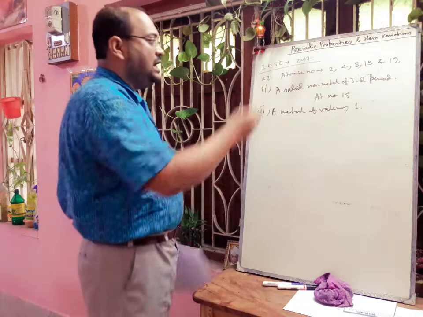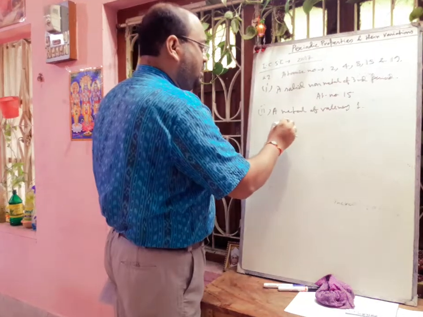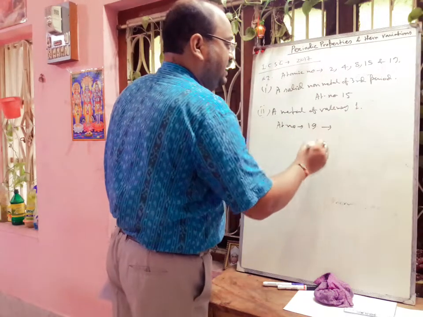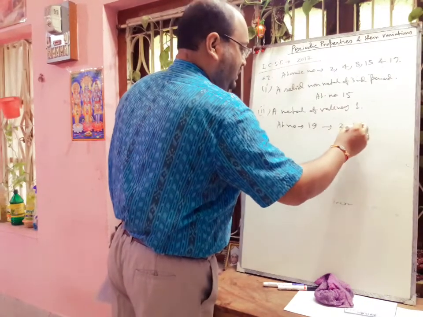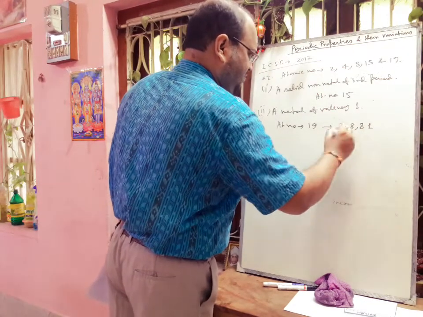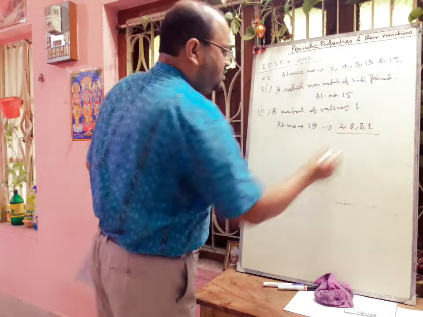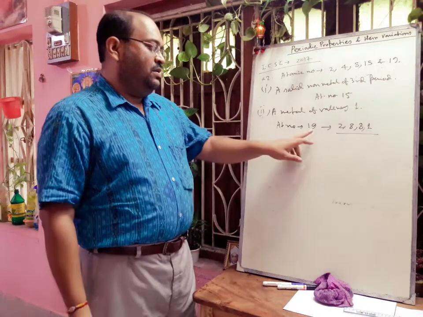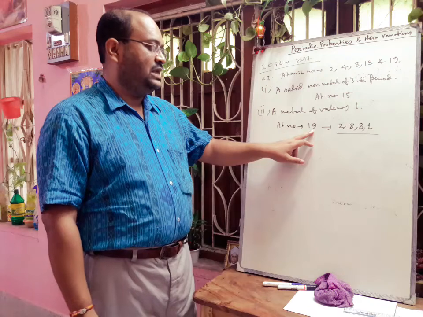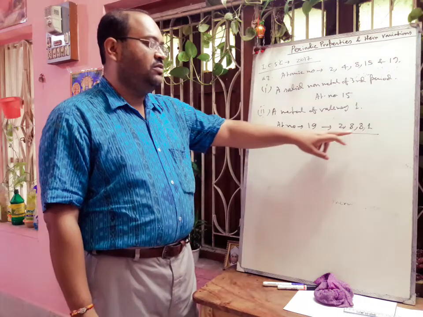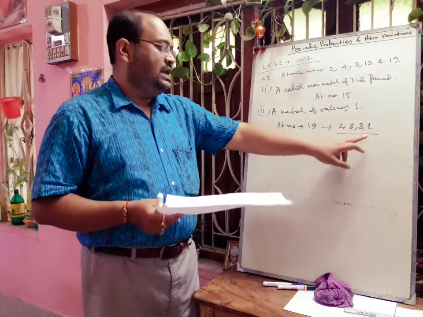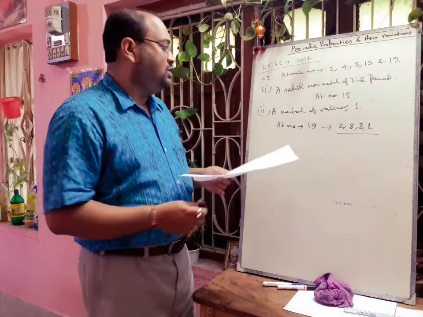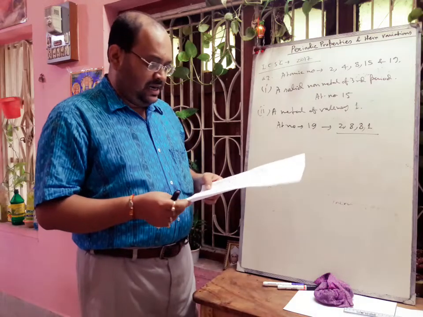If I write the atomic number 19 electronic configuration, we get 2, 8, 8, 1. So it is a fourth period element situated in group 1. The number of valence electrons is 1 and valency will be 1. So the answer will be atomic number 19.